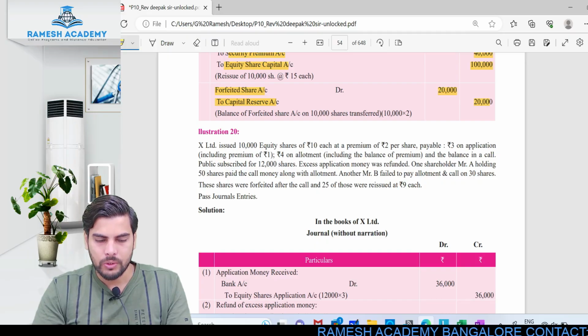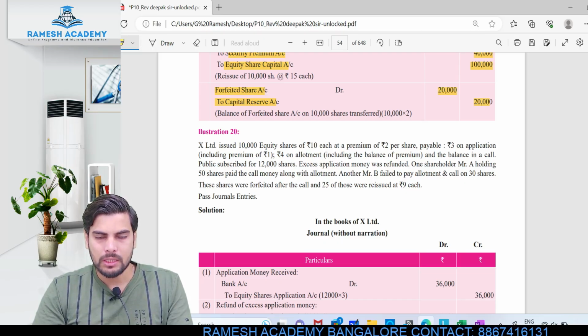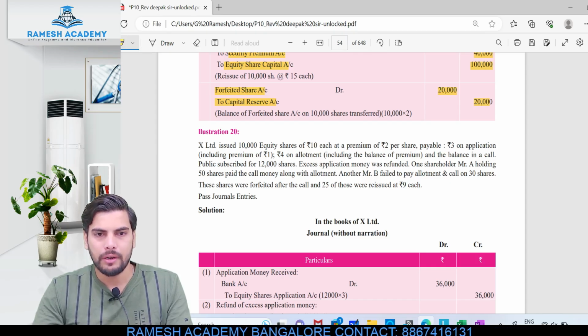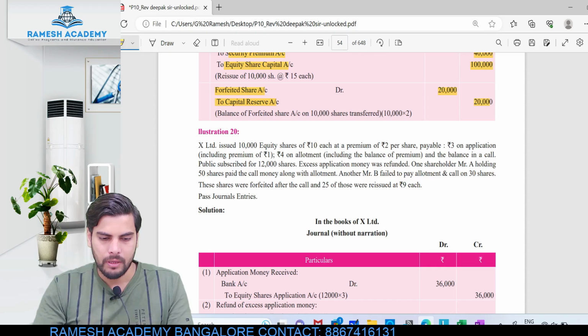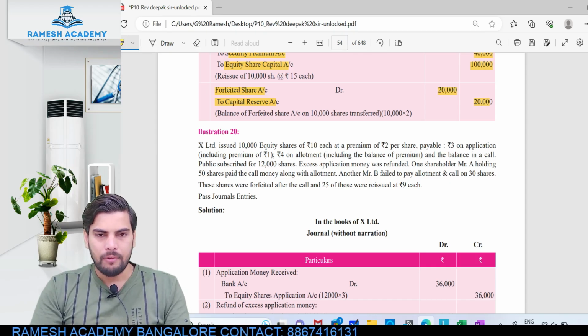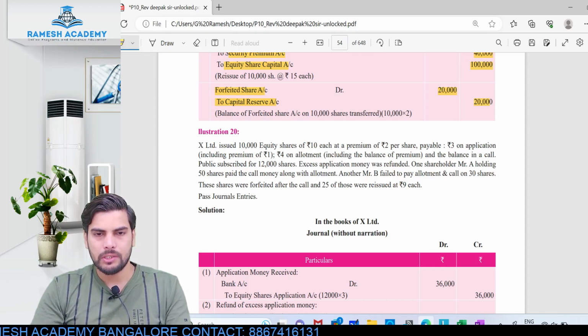Hope everybody understood this. Anybody having any doubt, any confusion so far? Clear? So this was just given 3 scenarios wherein they asked us to pass the entry for forfeiture, reissue and then transfer to capital reserve, which we have done. Okay, so fine, then let's have a look at this next illustration, that is illustration number 20.